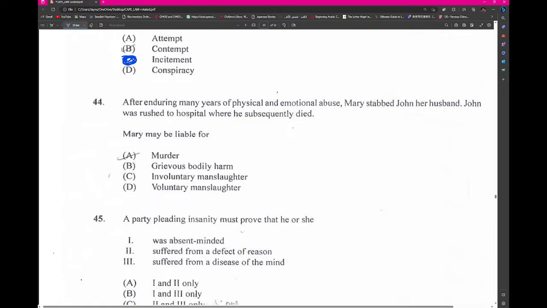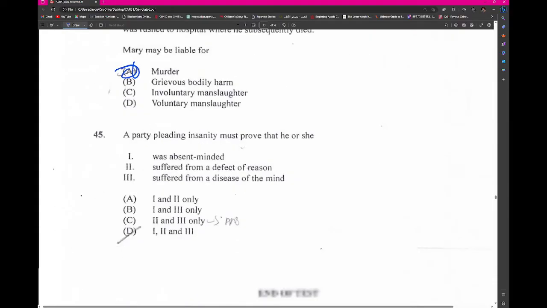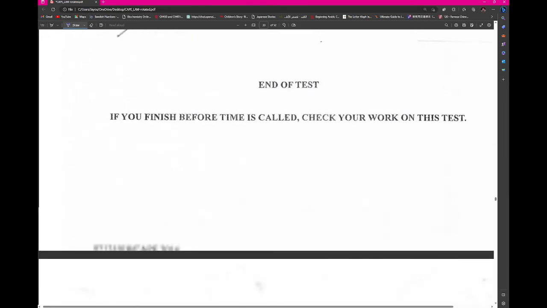After enduring many years of physical and emotional abuse, Mary stabbed her husband. She's still liable for murder, even though she can argue battered woman syndrome. A party pleading insanity must prove that there was a disease of the mind and a defect of reasoning. In this case, the best answer would be C. So that would be that for that question paper. Yeah, so that was that paper, the 2014 CAPE Law Unit 1, Paper 1.